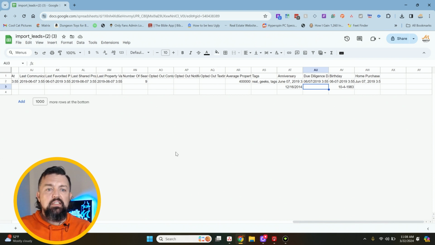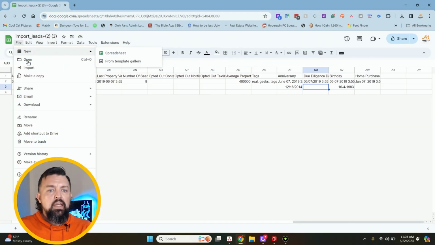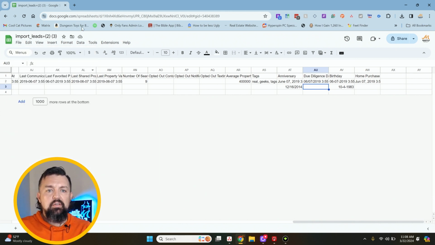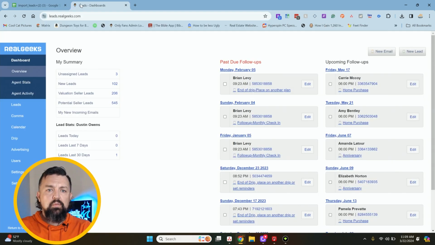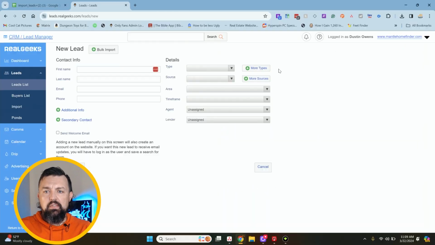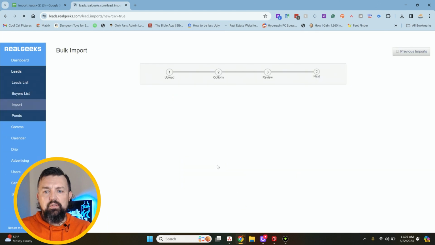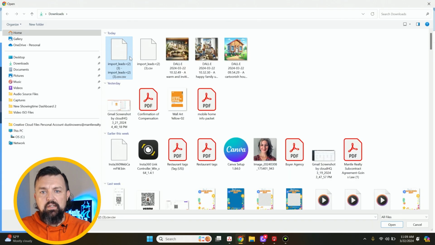So we're going to take this right here, and then we are going to import it into Real Geeks. Now, if you are with me or my company, you cannot do this as a whole, but send it to me inside of an Asana task, and you will be good to go. So whenever I go into leads off of realgeeks.com, I am sitting in here, and I am going to go to new lead and go to bulk leads. There you go, upload a CSV file. Click right here, choose a file, the second one, upload.